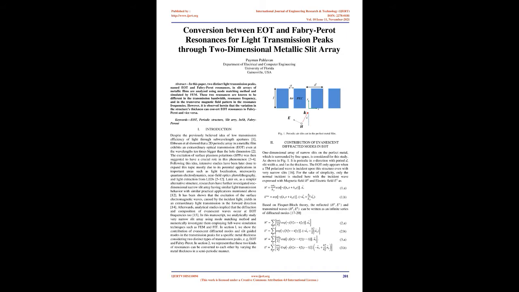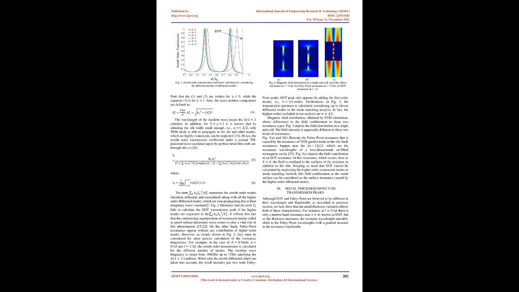In this manuscript, we analytically study very narrow slit arrays using the mode matching method and numerically investigate them employing full wave simulation techniques such as FEM and FIT. In section 1, we show the contribution of evanescent diffracted modes and slit guided modes in the transmission peaks for a specific metal thickness, considering two distinct types of transmission peaks, e.g., EOT and Fabry-Perot. In section 2, we represent that these two kinds of resonances can be converted to each other by varying the metal thickness in a semi-periodic manner.